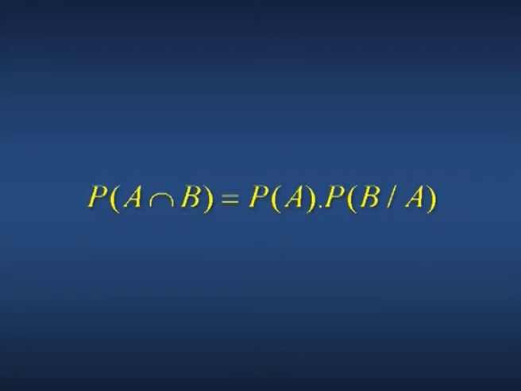Solution. For the occurrence of the event, the 6th item is the last defective. The first 5 selections should contain one of the 2 defectives and the 6th selection should be the second defective. Let A be the event of getting one defective from the first 5 selections and B be the event of getting the last, that is second defective, in the 6th selection. The required probability is P of A intersection B. We have P of A intersection B equal to P of A into P of B given A.